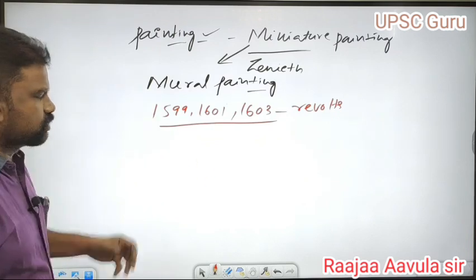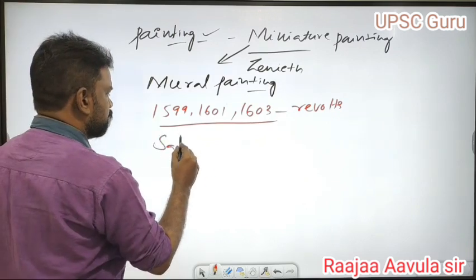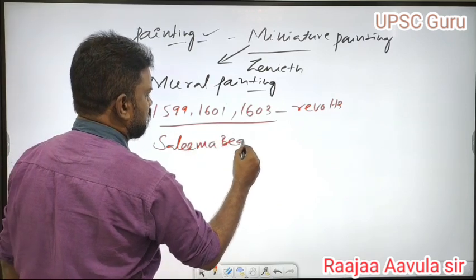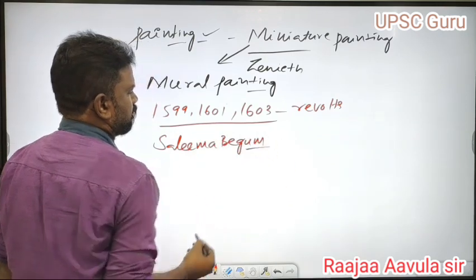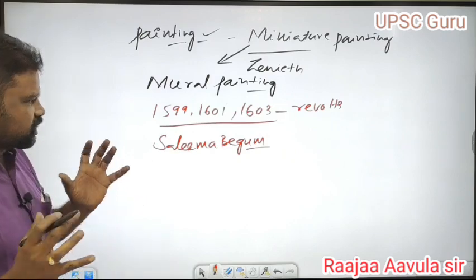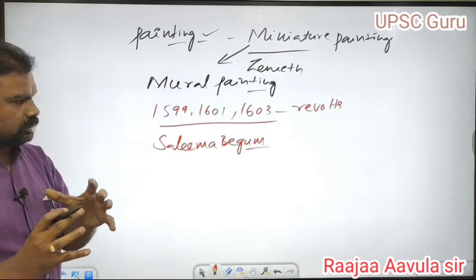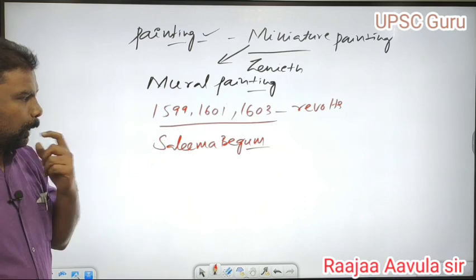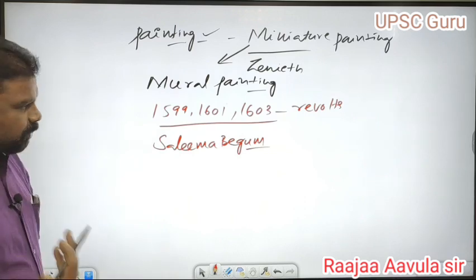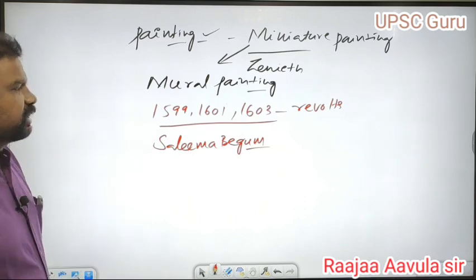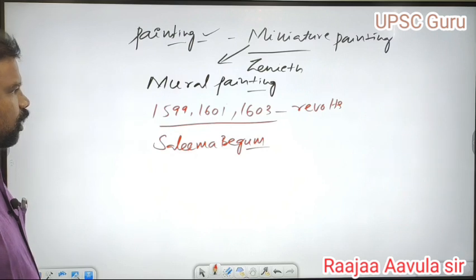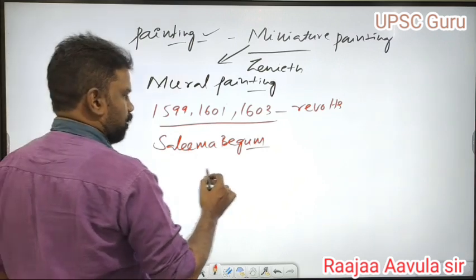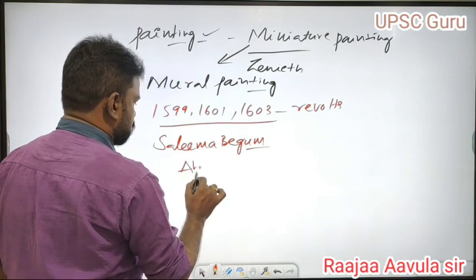In these three times, Salima Begum interfered and made mediation between Akbar and Salim. Another person who interfered in the internal affairs of this revolt of Salim was Abul Fazl.